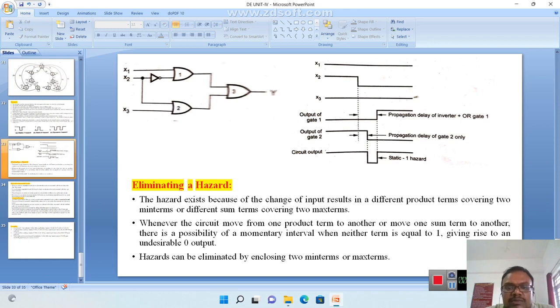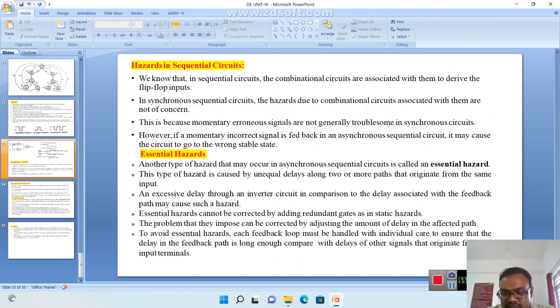Then, how to eliminate the hazards? The hazard exists because a change of the input results in a change between different product terms, covering two minterms, or different sum terms, covering two maxterms. This is very important. So the hazard can be eliminated by enclosing the two minterms or maxterms.